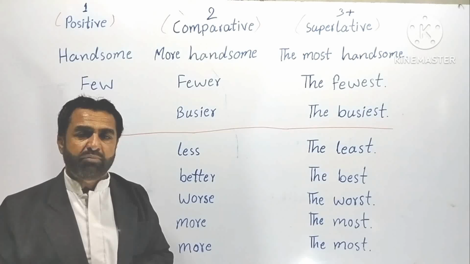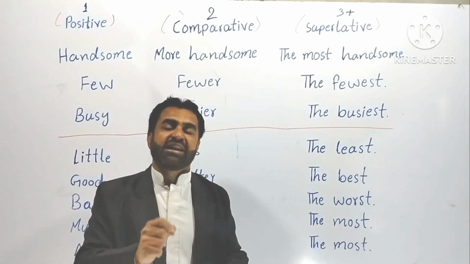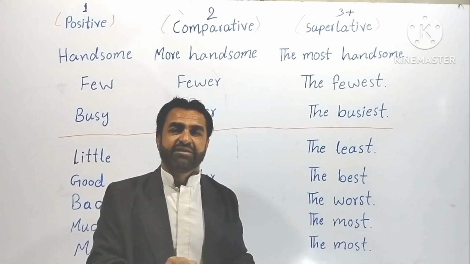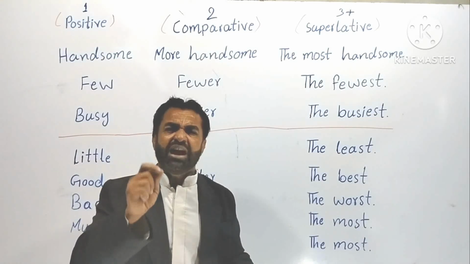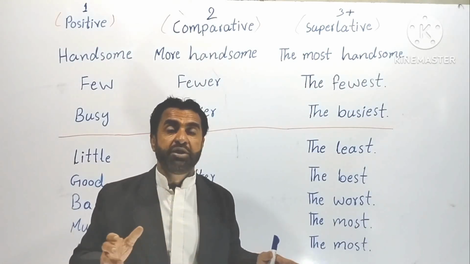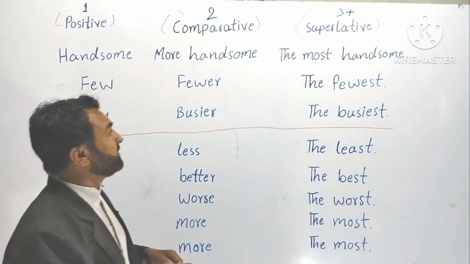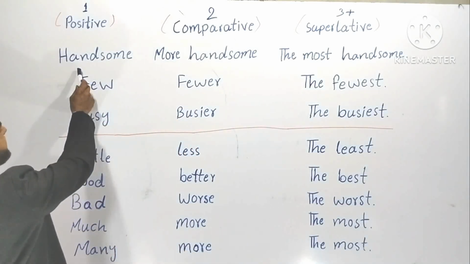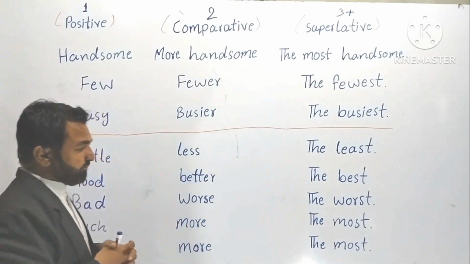Now here you remember one thing, that this D is almost silent, almost silent. If we use it, we can just slightly touch it, handsome. We don't say it fully. It's not good. You see? Handsome, more handsome, the most handsome.